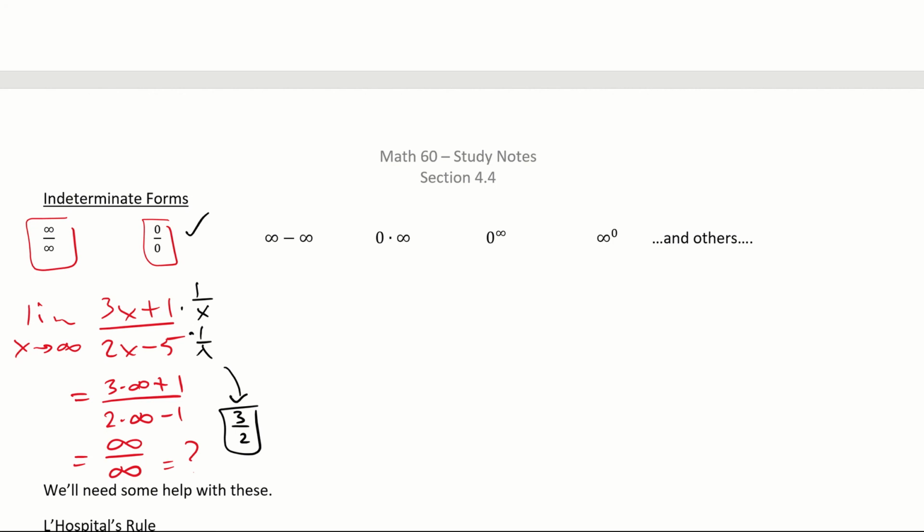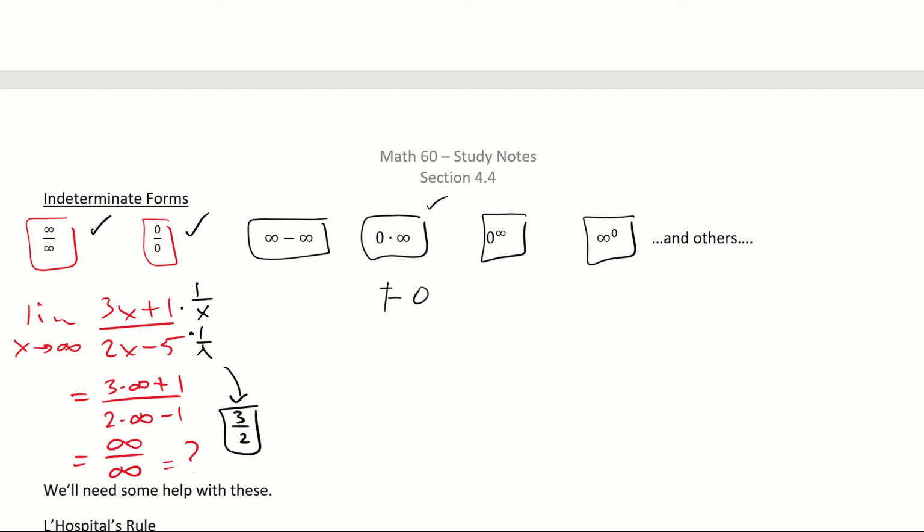The same can happen with 0 over 0, infinity over infinity. The rest of these forms, some of them look like, well, 0 times anything is 0, isn't it? No, it's not equal to 0 generally. Surprise! Infinity minus infinity, isn't that 0? Tug of war, right? Nope. We don't know. We have to test them. 0 to any power is 0. Infinity to the 0, people go, this is 0, this is 1. You know what? We don't know.